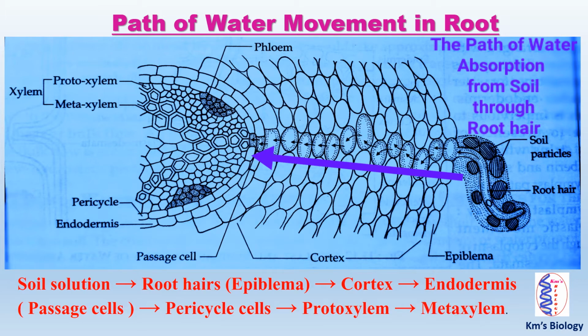Here is the path of water movement in the root. Water moves from the soil solution to the root hairs, that means epiblemma, then cortex, then endodermis through passage cells, then pericycle cells, and then protoxylem and ultimately metaxylem.